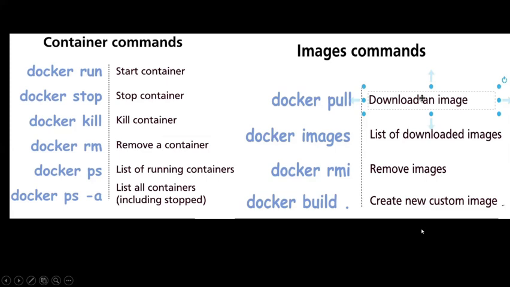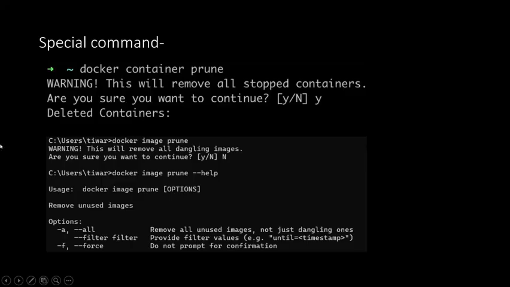Docker PS lists the containers that are running. Docker PS -a gives the list of stopped containers also. Docker pull downloads an image, Docker images lists the images, Docker rm removes. Okay, all the steps are covered.